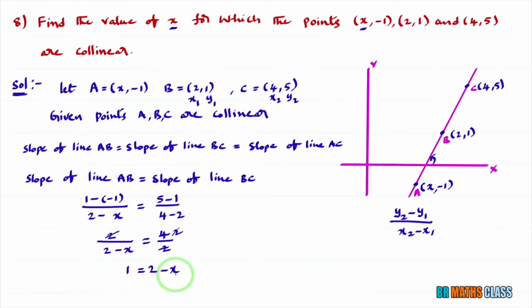You take this x to the left hand side and this 1 to the right hand side. 2 minus 1 is 1. So finally what you got? You got the value of x. What is the value of x? The value of x is 1. In the question also, what they are asking, find the value of x. So this problem solution is completed. I hope you understand this class.